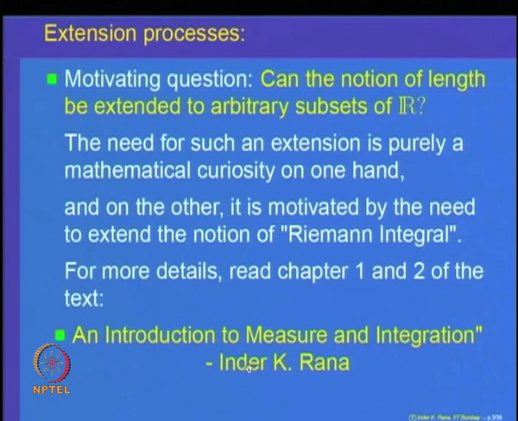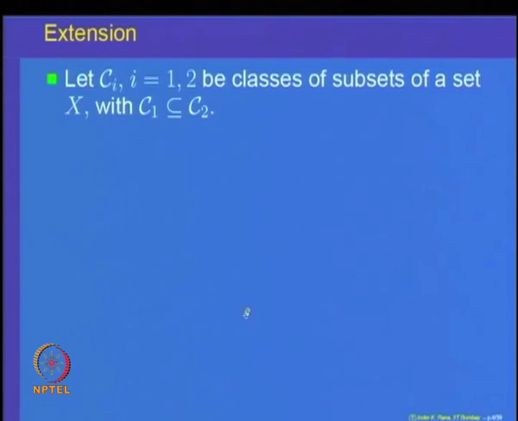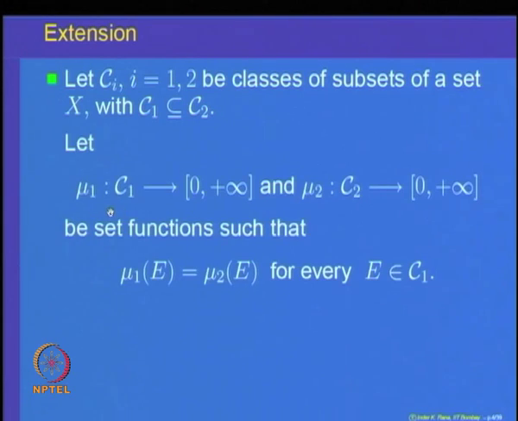So, let us start with the question of what is an extension. Let C 1 and C 2 be two classes of subsets of a set X, and let us assume C 1 is a subset of C 2. We have two measures or two set functions mu 1 and mu 2.